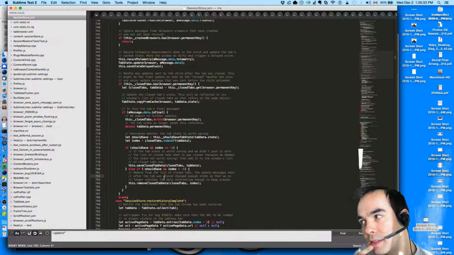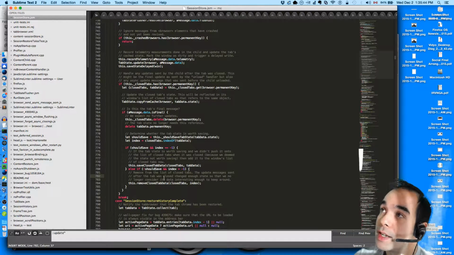But in the window case, we're waiting to hear back about all these browsers, and we've removed the window's data from the closed window array synchronously. Okay, and then we might choose to put that window in the closed window array after the fact, because the window becomes more interesting again after the flush. So we need to be able to know whether or not we chose to forget it.